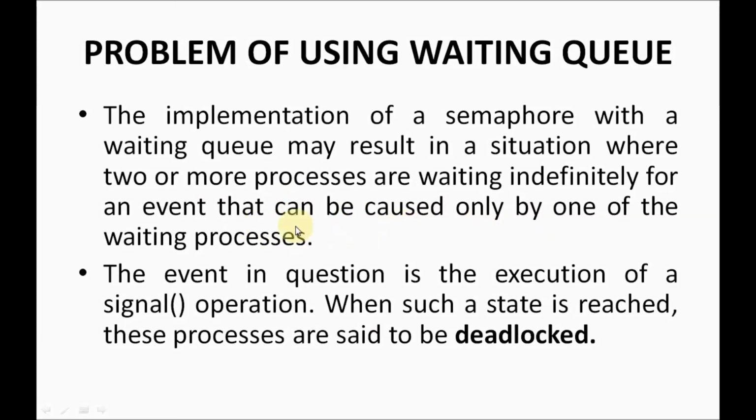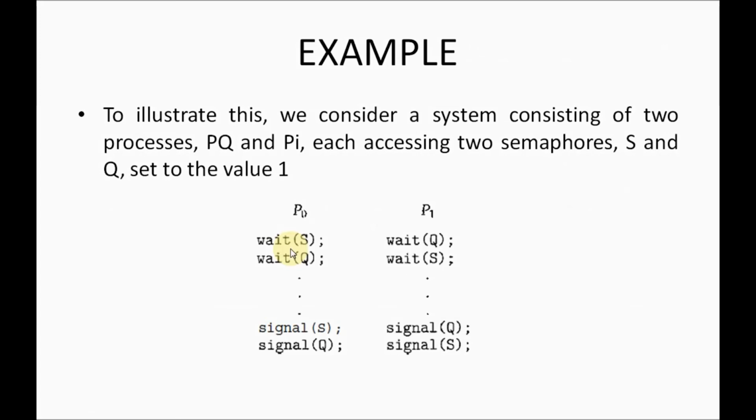Here I will explain deadlock in a simple way. See here, very simple. To explain this, I'll consider a system consisting of 2 processes, P0 and P1, each accessing 2 semaphores, S and Q, and the value of both S and Q is what? 1. Getting it, guys? 2 processes I am considering, P0 and P1, and each process uses 2 semaphores, S and Q, and the value of the 2 semaphores is 1. And this is the code. Now I will explain this code. You will understand how these processes will enter into a deadlock state.